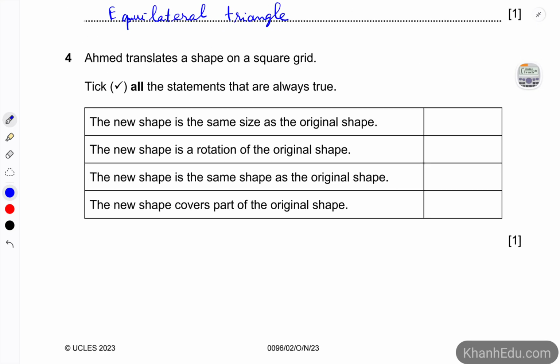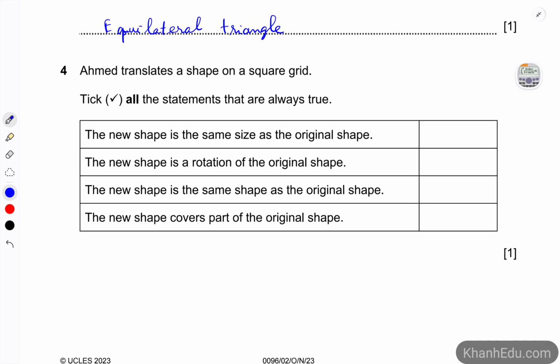Alright, number 4. Ahmed translates a shape on a square grid. Take all the statements that are always true, because this one is translation. So the new shape is actually the same size as the original shape. Okay, so the first one is correct, and the new shape is the same shape, right? Because it has to be the same size and the same shape. The difference is just the position.